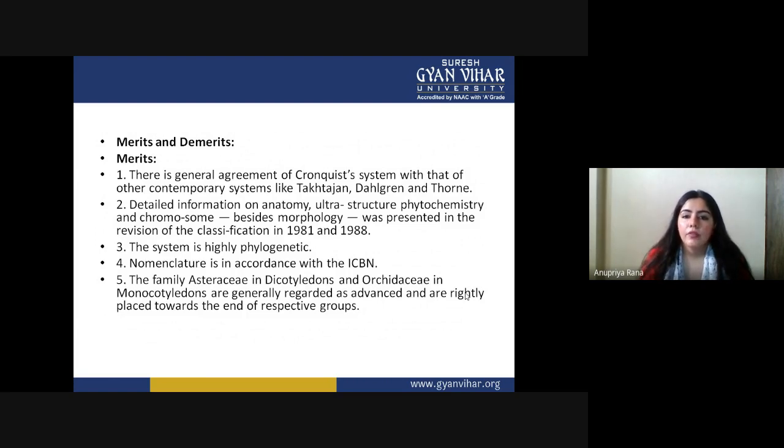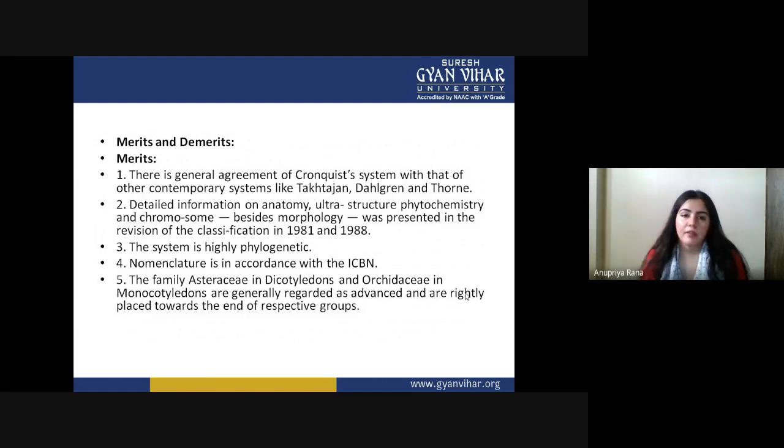He also gave a revised classification in 1981. So he did not give the classification once and rest. He did the whole research again to find something new. The system is highly phylogenetic, a type of classification in which we study the relationships among plants.